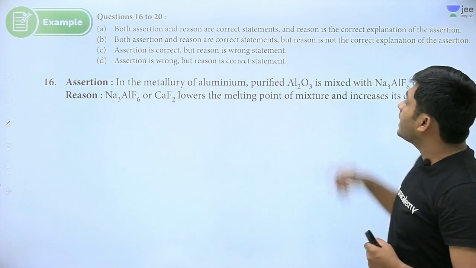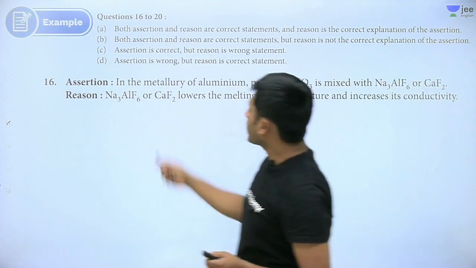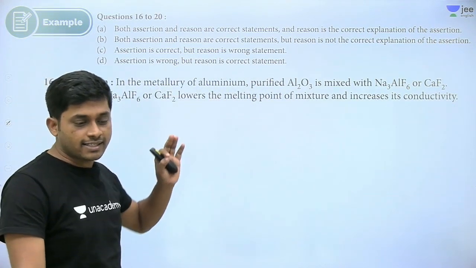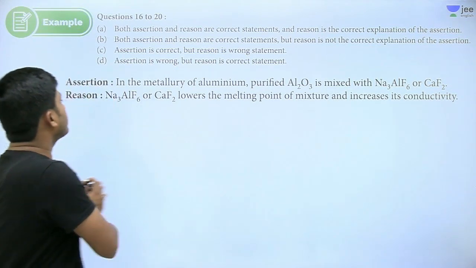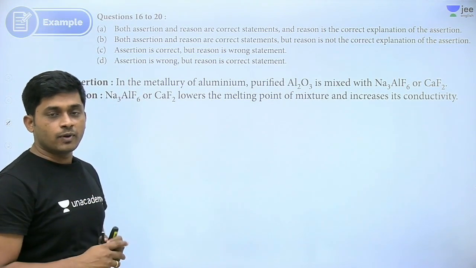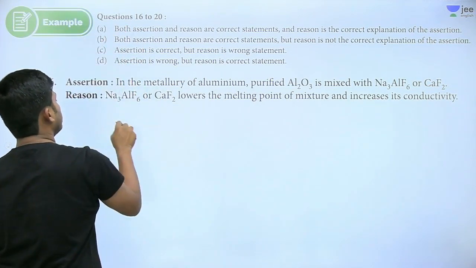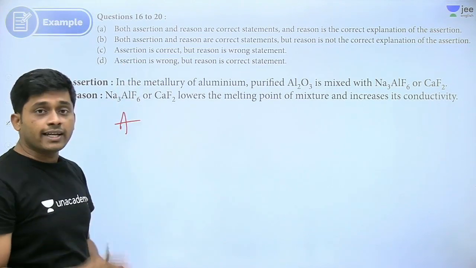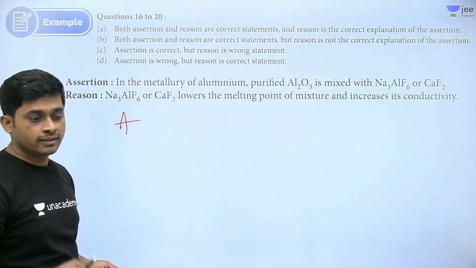The metallurgy of aluminium. Aluminium is mixed with cryolite. So cryolite lowers the melting point. Is it correct or not? Assertion reasoning. Cryolite and CaF2 will decrease the melting point. Yes, this is correct. Option A: assertion and reasoning both are correct, and it is the correct explanation also because it decreases the melting point. Got it, right?